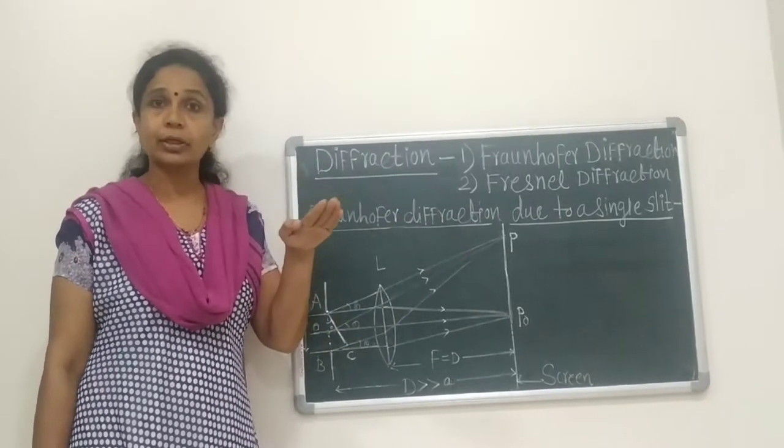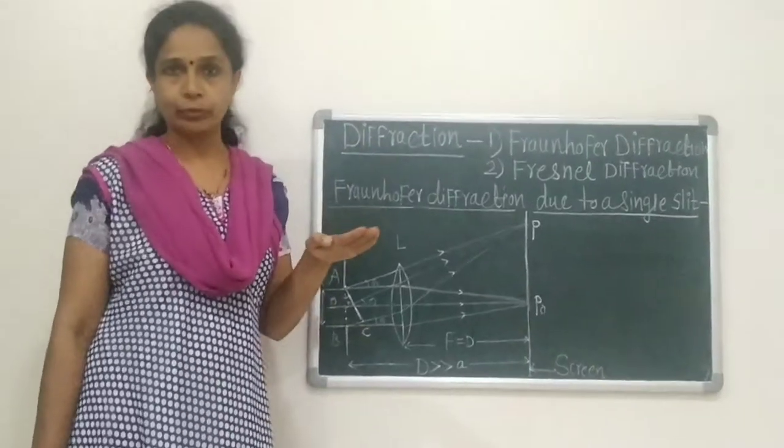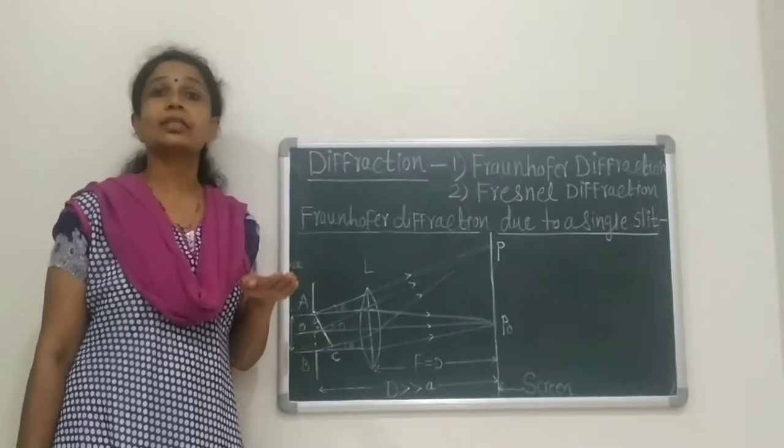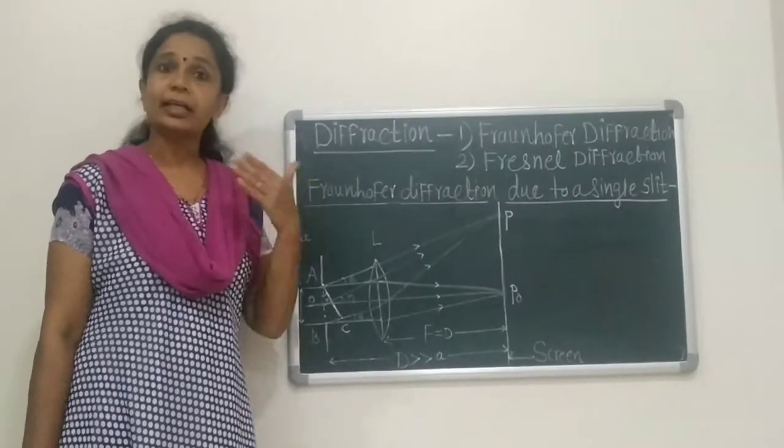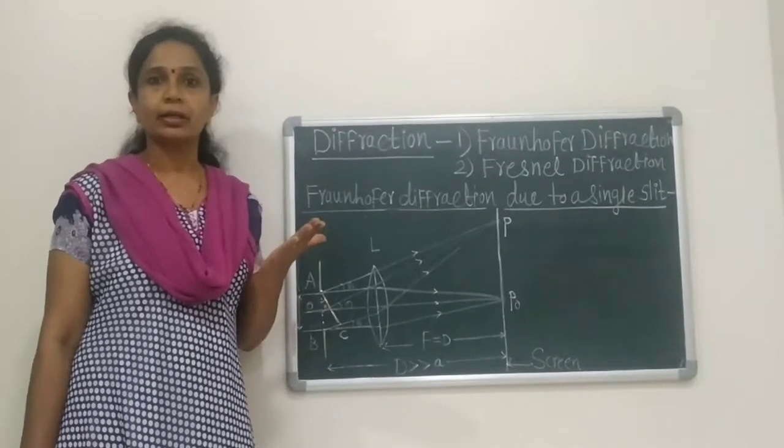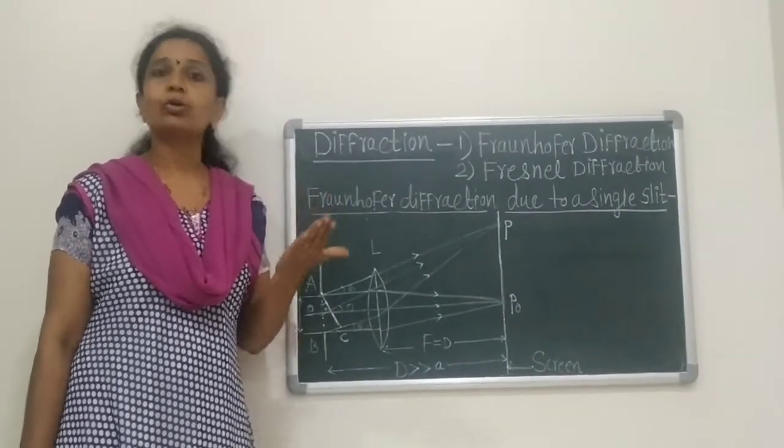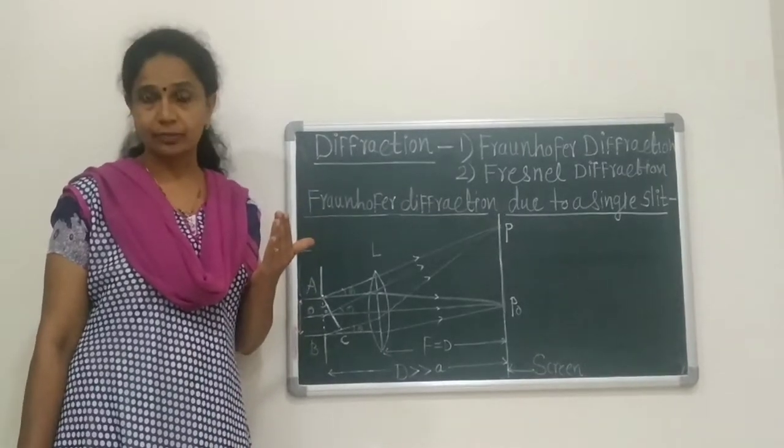It is common for all types of waves. You are familiar with sound waves. We can hear someone talking even though there are some obstacles.